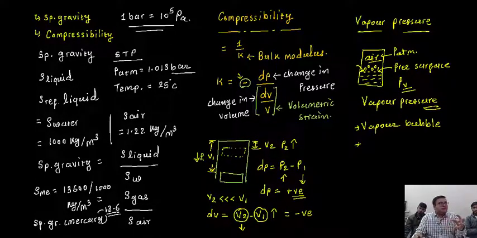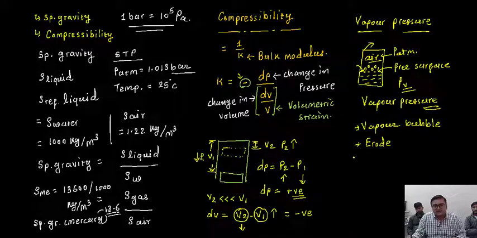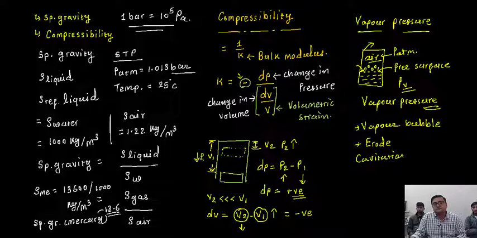Due to a sudden change in pressure, suppose I suddenly open this space, the pressure change may arise, and due to that, this vapor bubble will burst and erode the material of the turbine. Such a phenomenon is called cavitation.